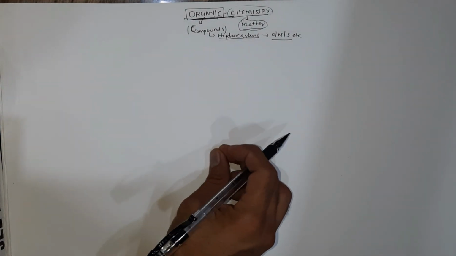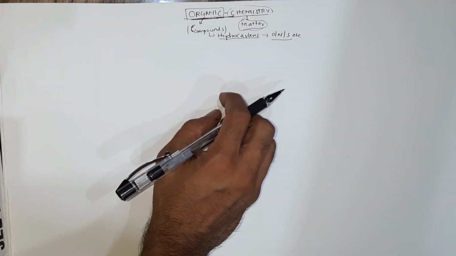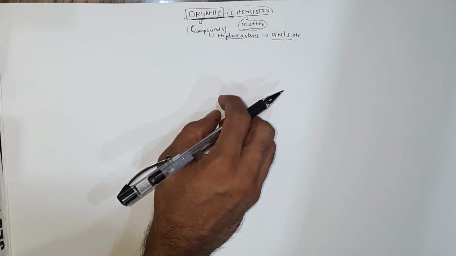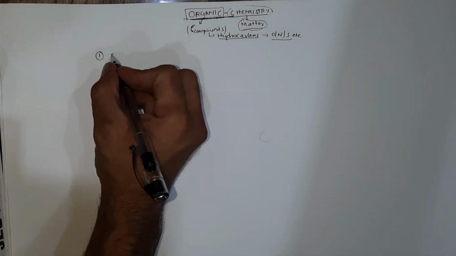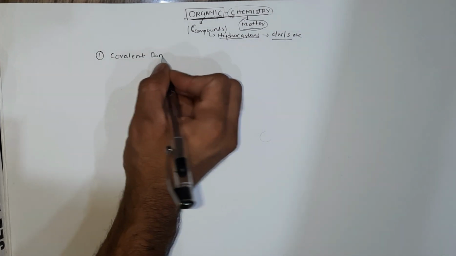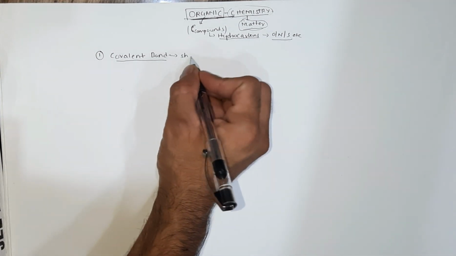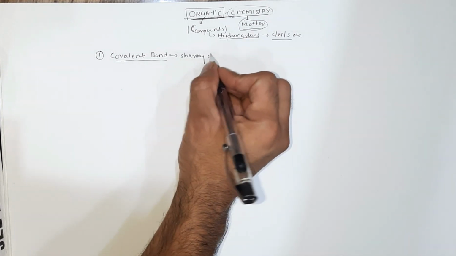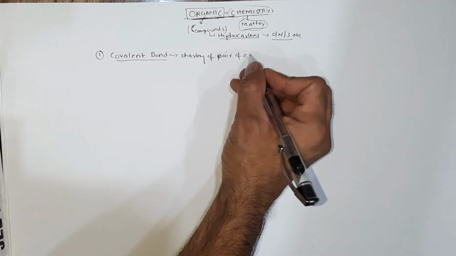Okay. Now, before starting the entire detail with respect to organic chemistry, let us first try to understand bonding in a very simple manner in organic chemistry. So first thing, let us talk about covalent bond. We know that covalent bond is formed due to sharing of one or more pair of electrons.